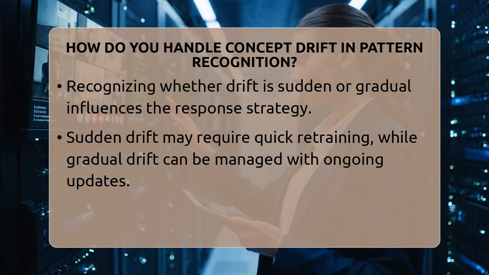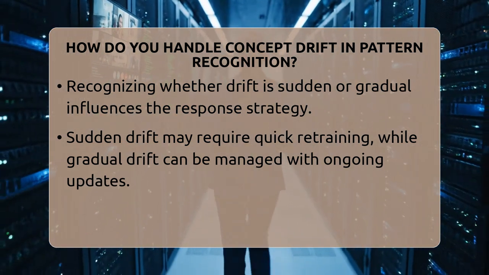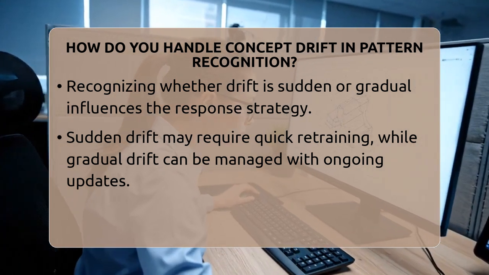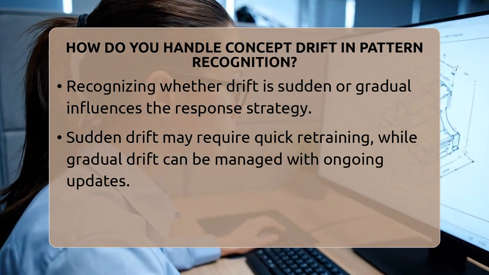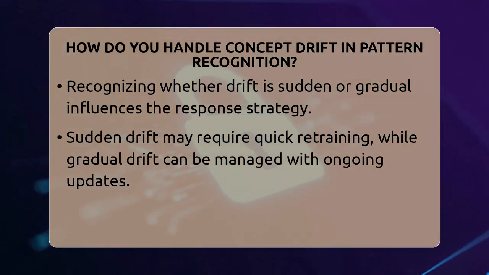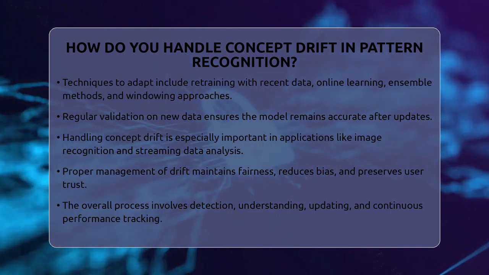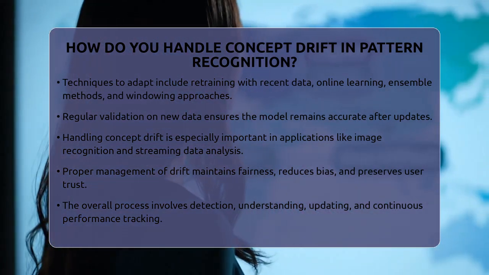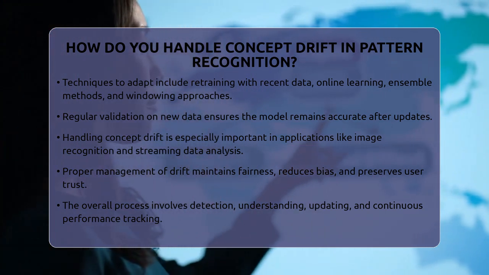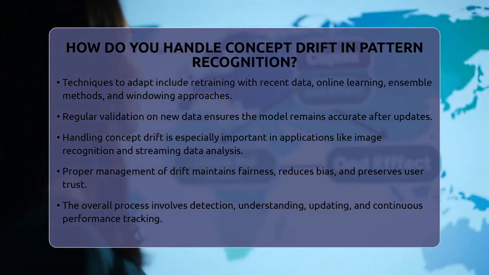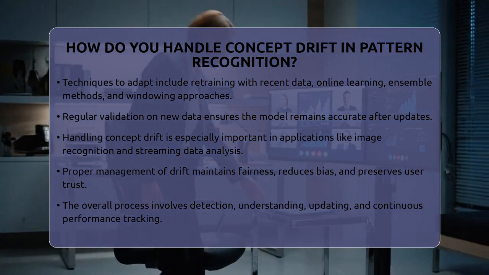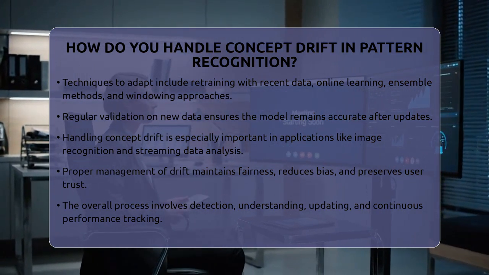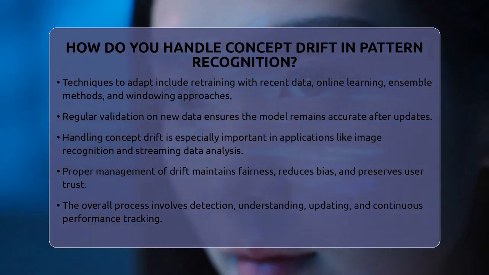After making these adjustments, it's essential to validate the model's performance on new data. Continuous monitoring ensures the system stays accurate and reliable. For example, in image recognition systems used in creative tools or streaming data analysis, handling concept drift means the system can adapt to changing styles or content over time. Ethically, managing concept drift is vital because outdated models can produce biased or incorrect results, which can harm user trust. Updating models responsibly ensures fairness and accuracy in AI applications.